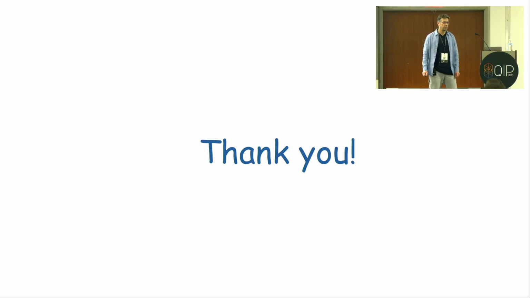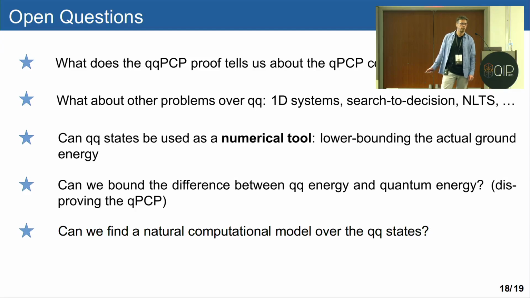I think I might have missed something: why doesn't any hardness of the quasi-quantum optimization just follow naturally from NP-hardness of classical optimization?